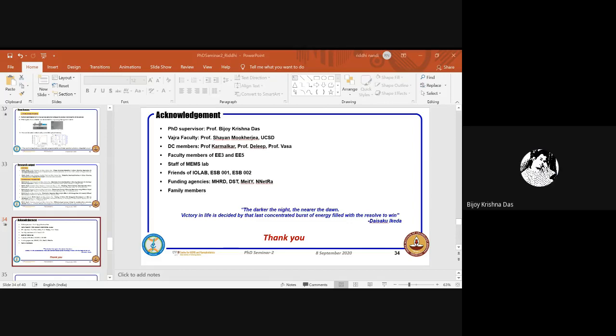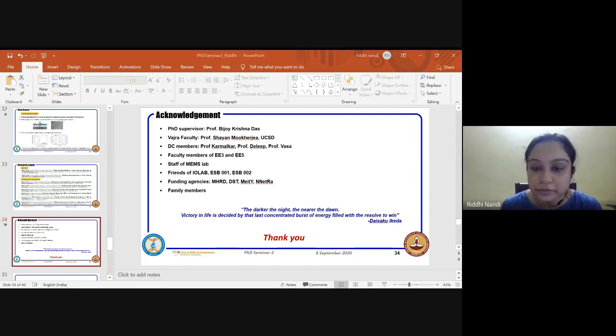When will you be ready with your draft thesis? In the report you have to write when you will be appearing for the synopsis and then the submission of the thesis. We have to write that date in today's report. So when will your draft be ready so that you can go for the synopsis, tentative date? The paper can go in parallel while writing your thesis, maybe within a month or so. Apart from that, the draft should be ready and you should have the synopsis, and within a month you have to submit your thesis. In the present condition, I can finish my thesis in 3 to 4 weeks, because at present I don't have any other lab work.